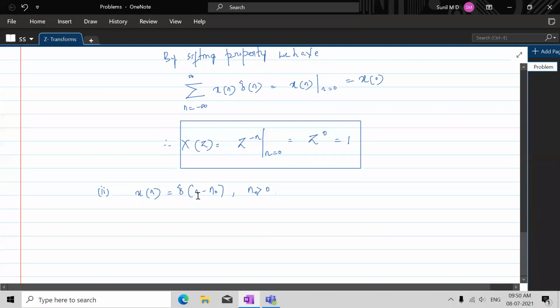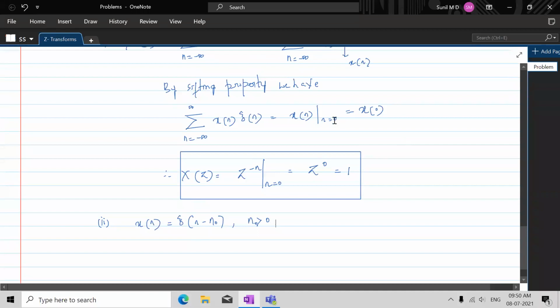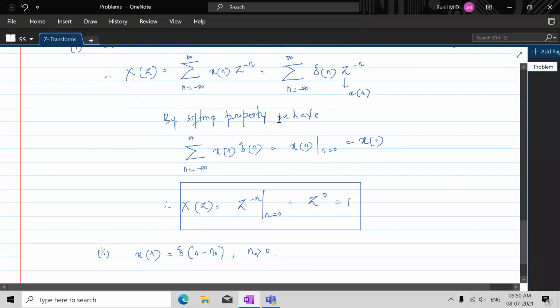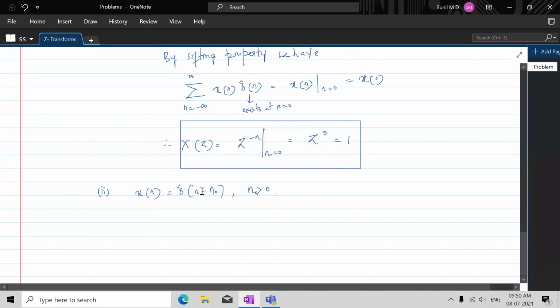Why are we evaluating at n equal to 0, anybody? In this shifting property of delta of n, we are evaluating x of n at n equal to 0 because delta of n exists at n equal to 0. That's why we evaluated this x of n at n equal to 0. So where delta of n minus n naught exists is what we are supposed to be seeing. So therefore this is x of z, with n ranging from minus infinity to infinity.